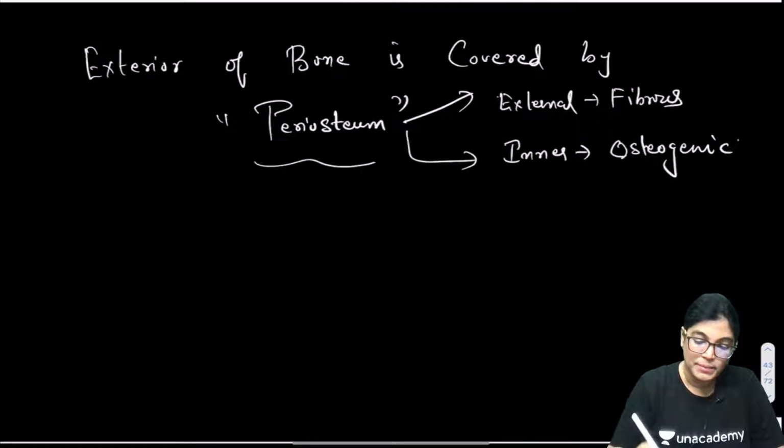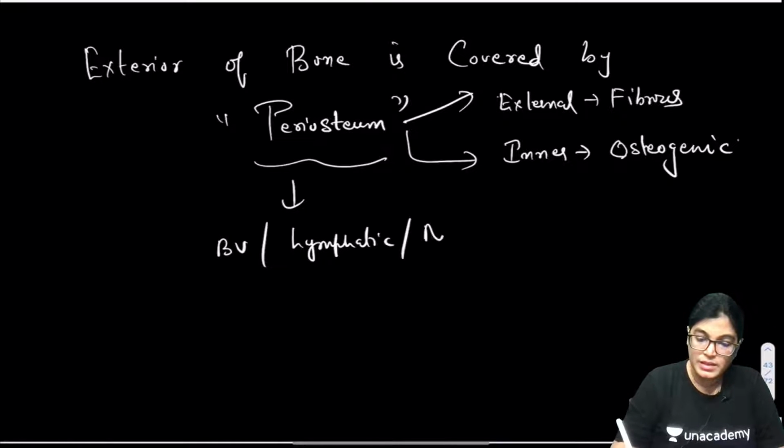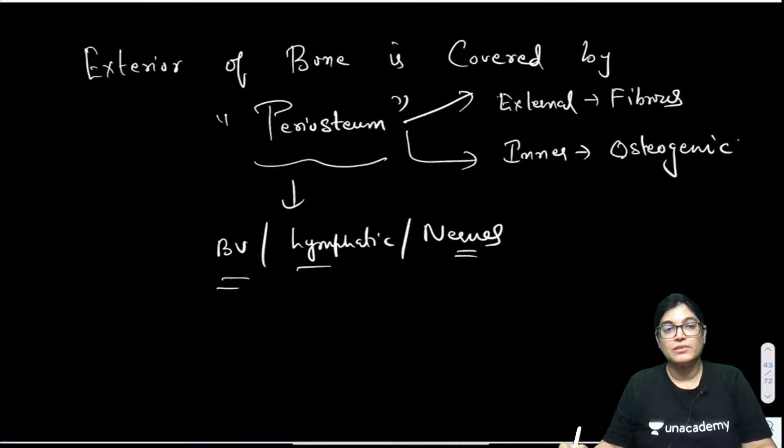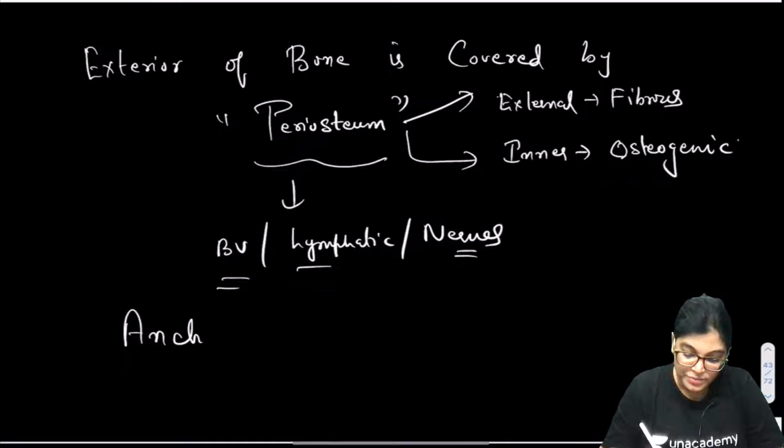Now, in the periosteum there lie blood vessels, lymphatics, and nerves. These are the structures traversing through the periosteum, and then they have to move inside the bone. The connection between the periosteum and the interior of the bone occurs via Sharpey's fiber. So, it is also called anchoring fibers.